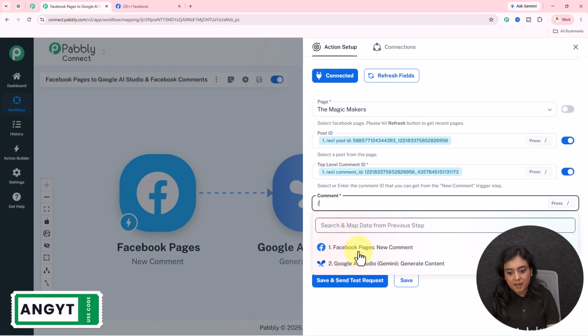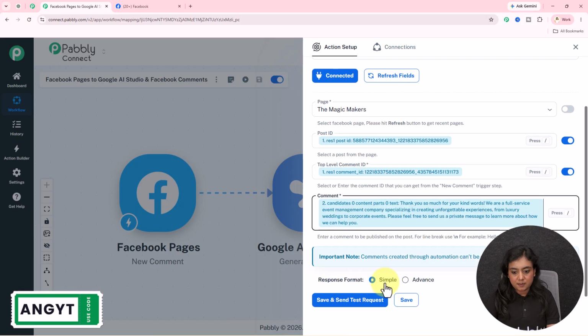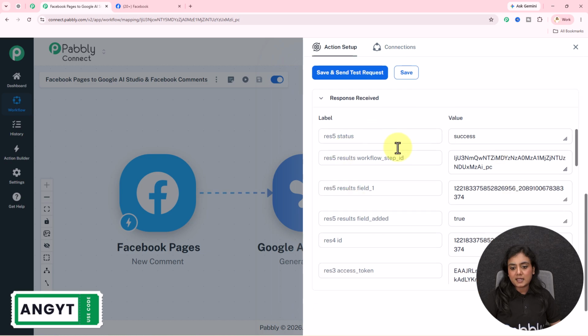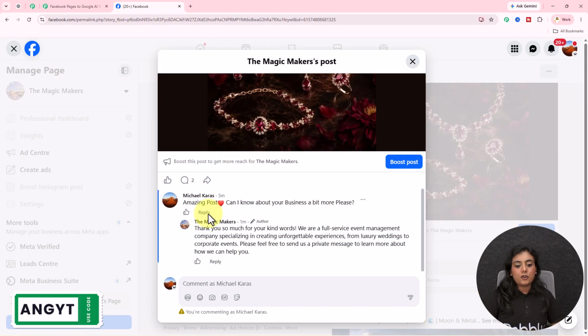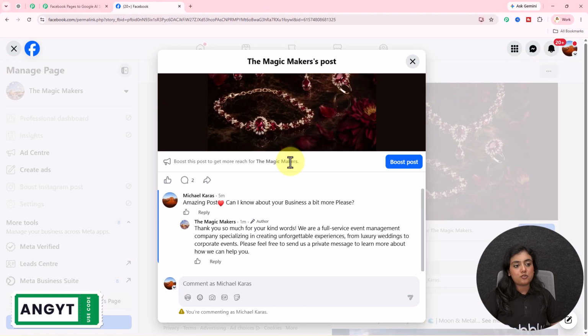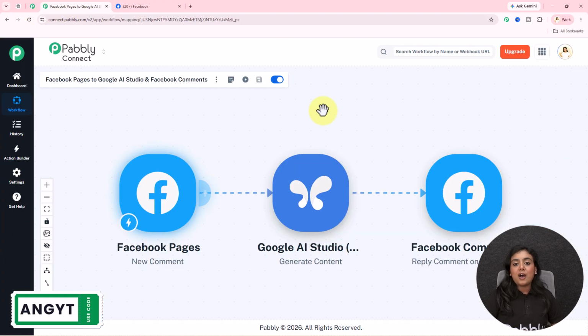And the reply, map the data of the reply from the Gemini step to here, and click on the save and send test request button, and you will see automatically you will receive this reply right here with the status as success. That's a positive response, and you can see automatically this comment is made. Thank you so much for your kind words. This is the same comment that was generated through Gemini and is now posted back on my Facebook page to my audience. So now as the reply has been posted, the setup is created.